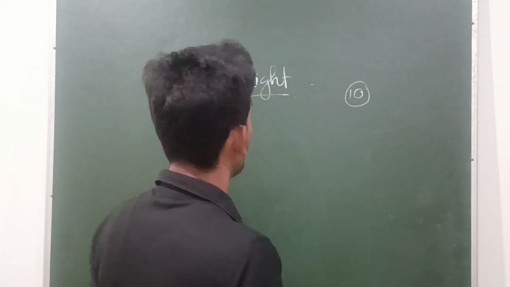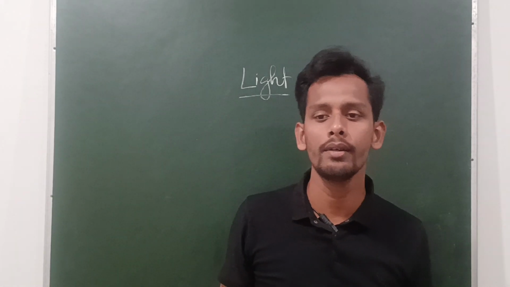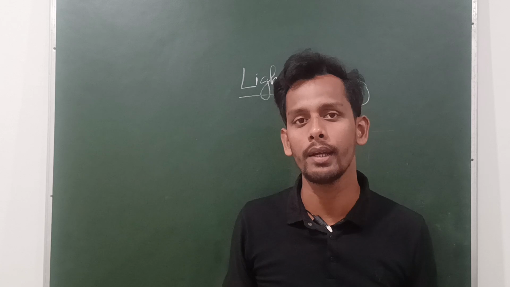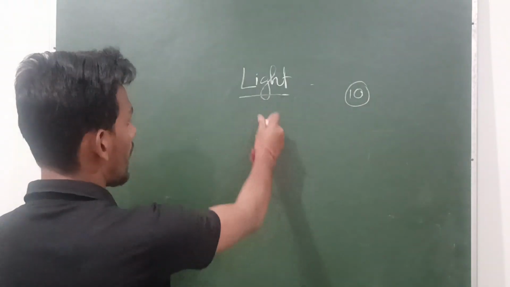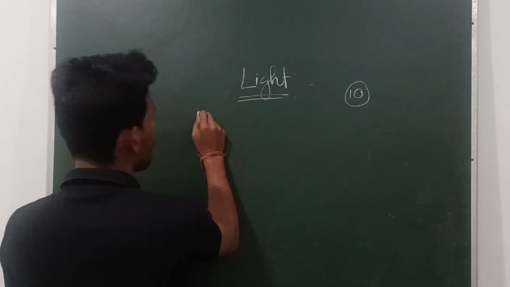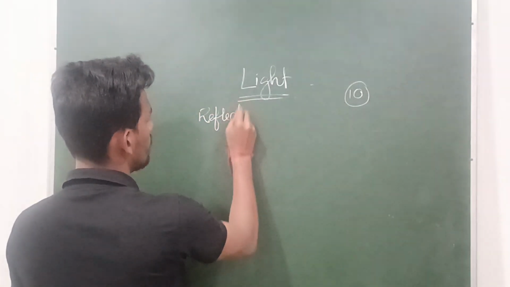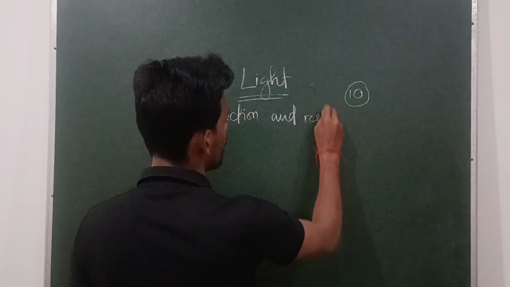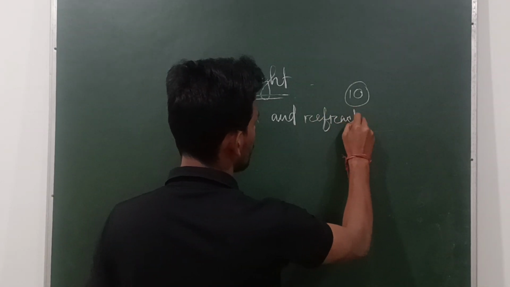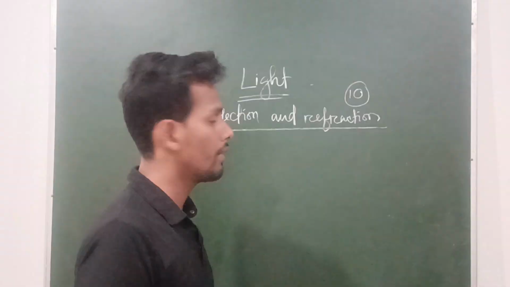Okay. So now what is light? Light is the form of energy. Light is also a form of energy. In this chapter we will learn about reflection and refraction. So what is reflection?